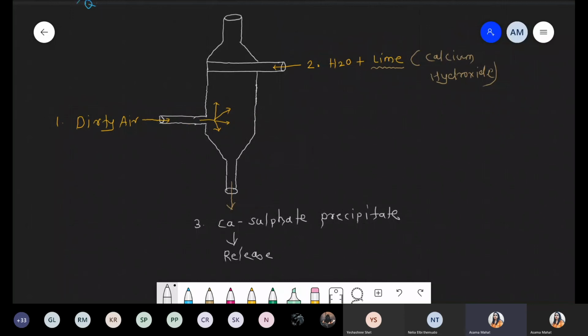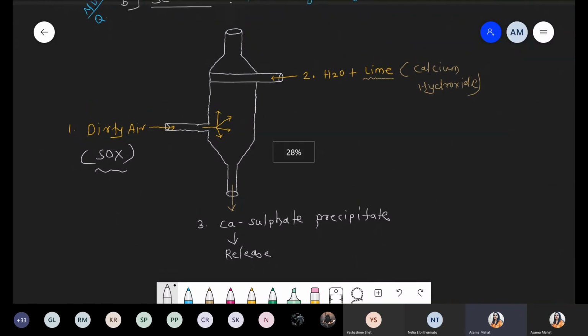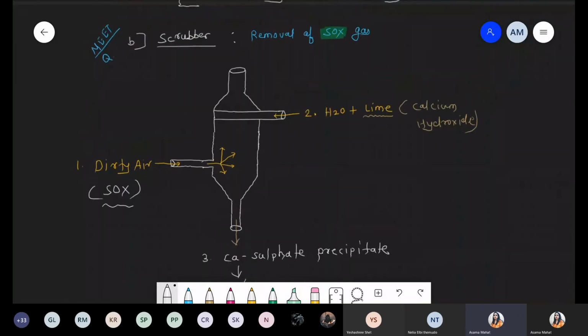Second, we have to pass the water plus lime. Lime reacts with the dirty air, and inside this dirty air, we are talking about, these are rich with the sulfur oxide. Okay, so this sulfur oxide reacts with the lime and the water. There is a formation of this calcium sulfate. Calcium sulfate, it gets precipitated, and finally number 4, we get completely clean air through this uppermost outlet. So I'm talking about this number 4, that is release of clean air.